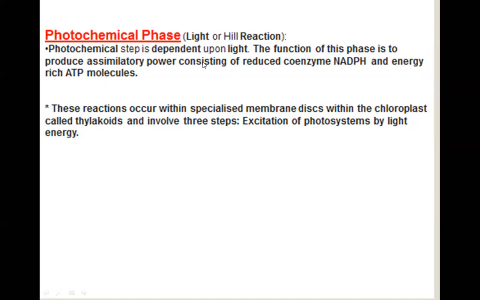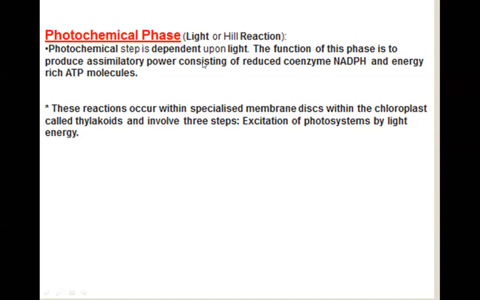Next, these reactions occur within the specialized membrane discs within the chloroplast called thylakoids. Thylakoids lie within the stroma and grana in the diagram of the chloroplast, and involve three steps. The photochemical phase has three steps.